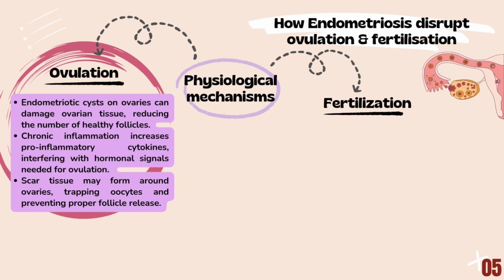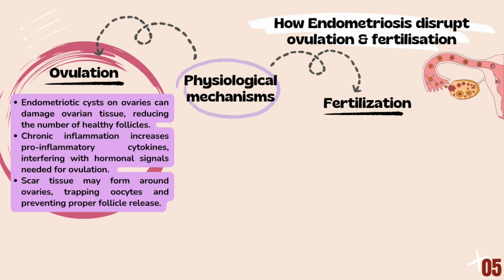These cysts damage ovarian tissue, which reduces the number of healthy follicles available for ovulation. At the same time, chronic inflammation increases the production of pro-inflammatory cytokines. These substances interfere with hormonal signals such as FSH and LH. They are essential for follicle development and ovulation.